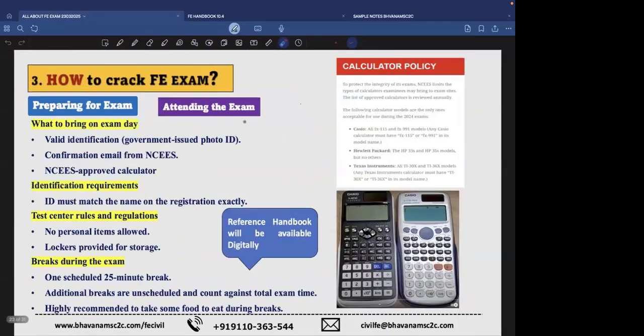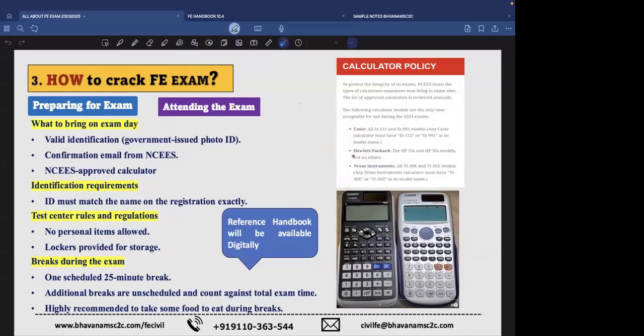So coming to the calculator. The NCEES test centers do not allow all the calculators you want. They will allow only some specific types of calculators. You can see the Casio, the HP, and the Texas Instruments. These three types of scientific calculators are allowed, and you must be thoroughly practiced in using them. You have the freedom to use any of them.